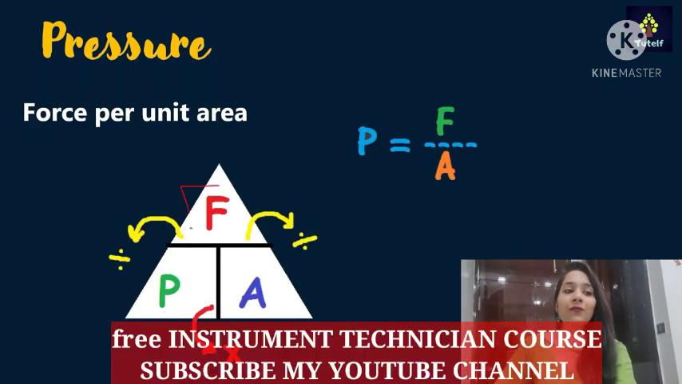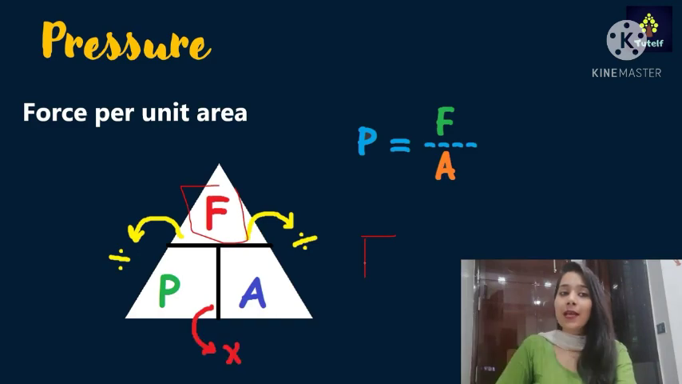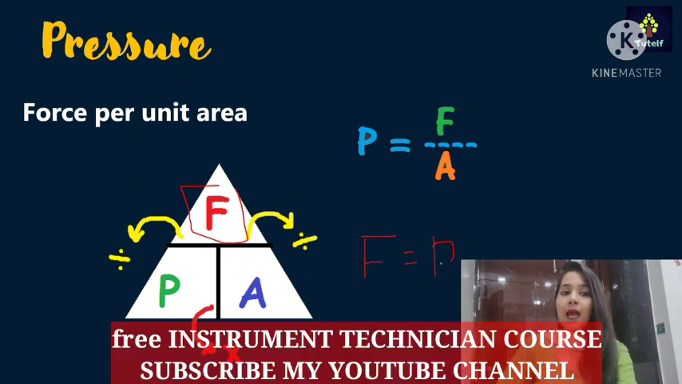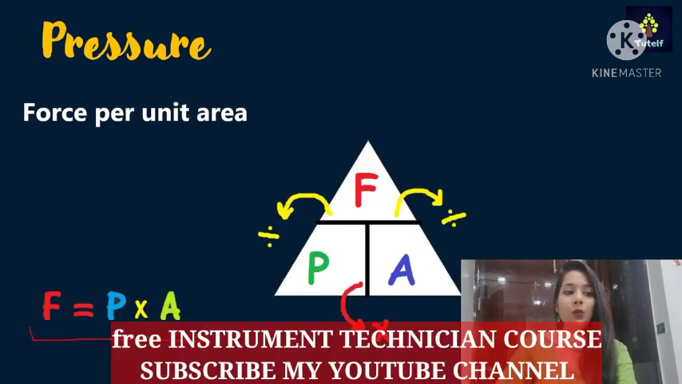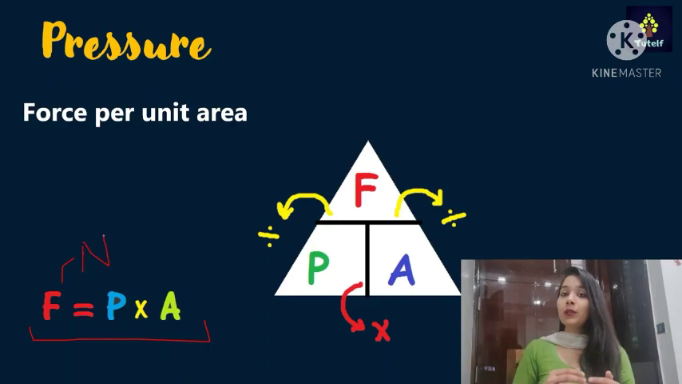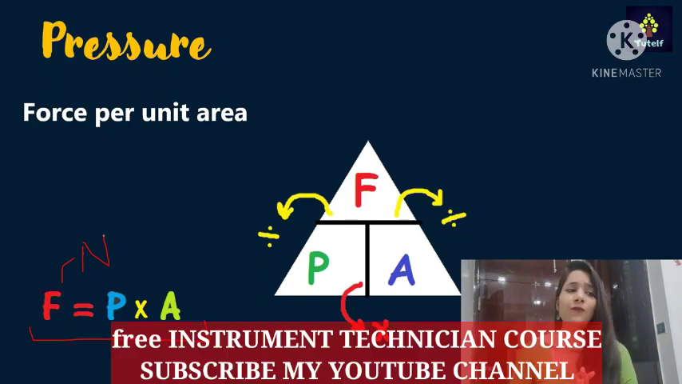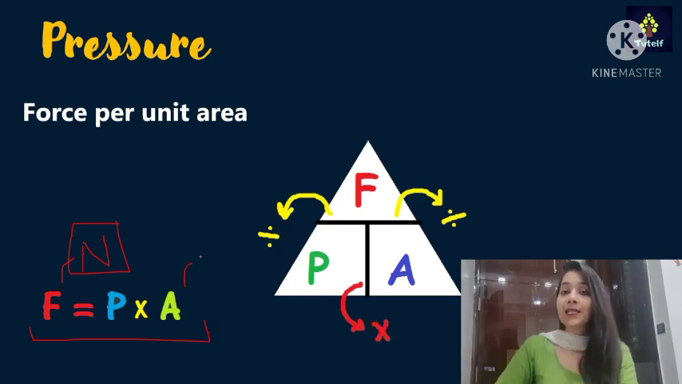Next, let's take force. For force, I'll write F. Since I want to find force, I'll write equal, and the two remaining terms are P and A. The line that comes in between P and A is that of multiplication. So the formula we get is force equals P times A. As I have told you earlier as well, the unit of force is Newton, because for any force, be it magnetic force, electromagnetic force, gravitational force, any kind of force, the unit will be Newton, and the standard unit of area is meter square.